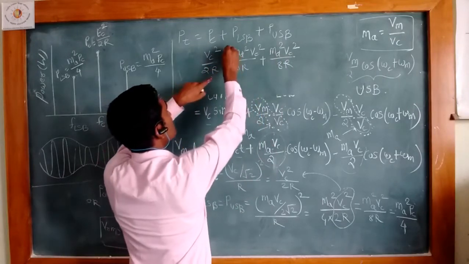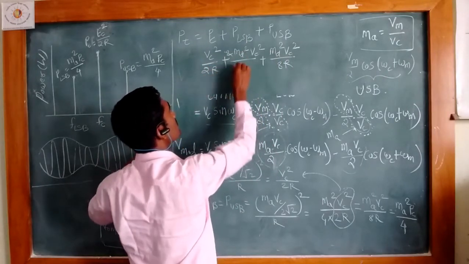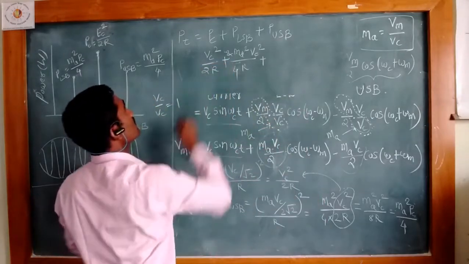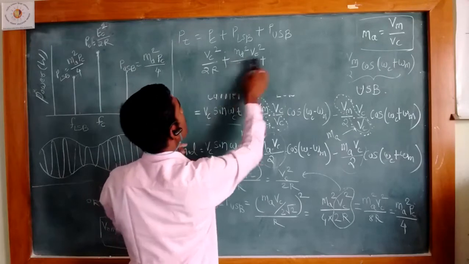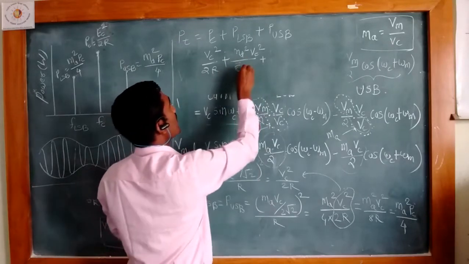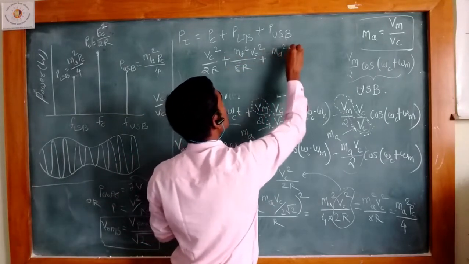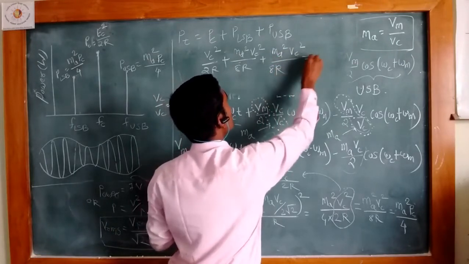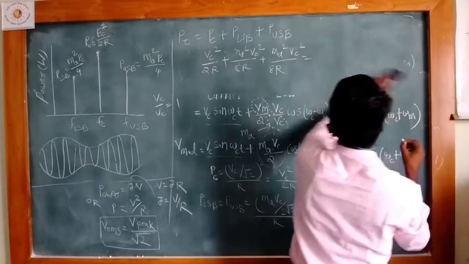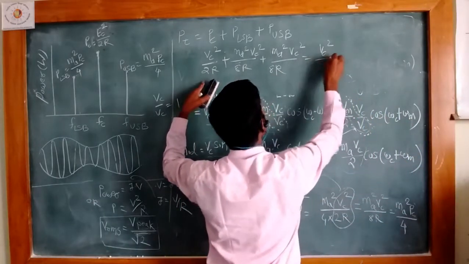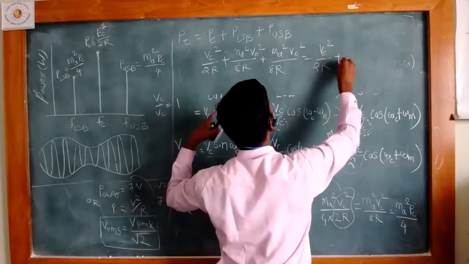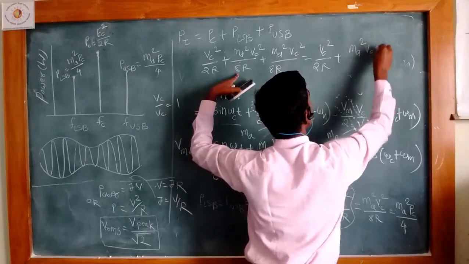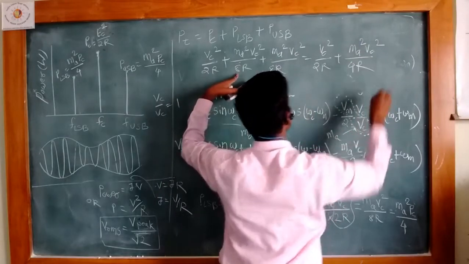Twice means the common factor makes it 4. So one can write Vc square divided by 2R plus ma square Vc square divided by 4R.